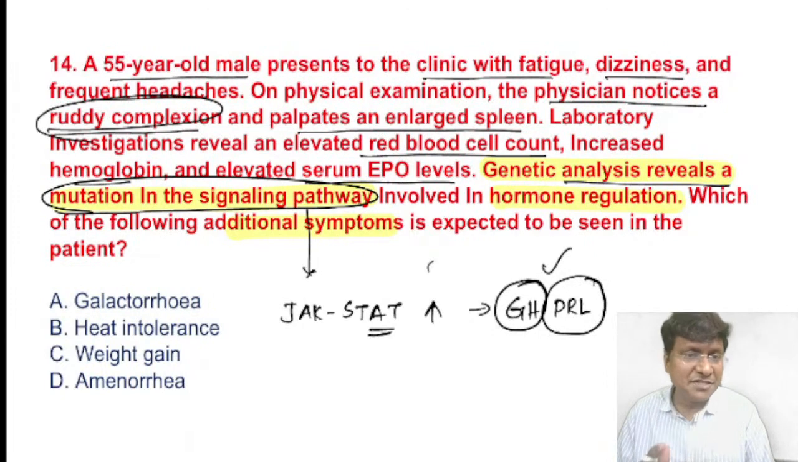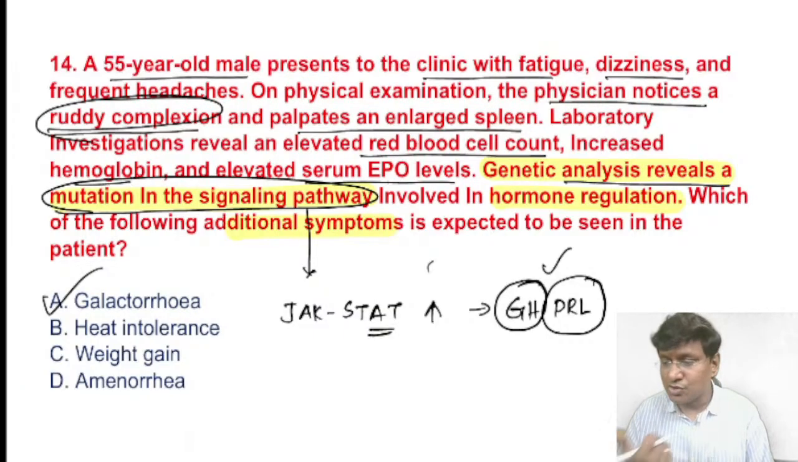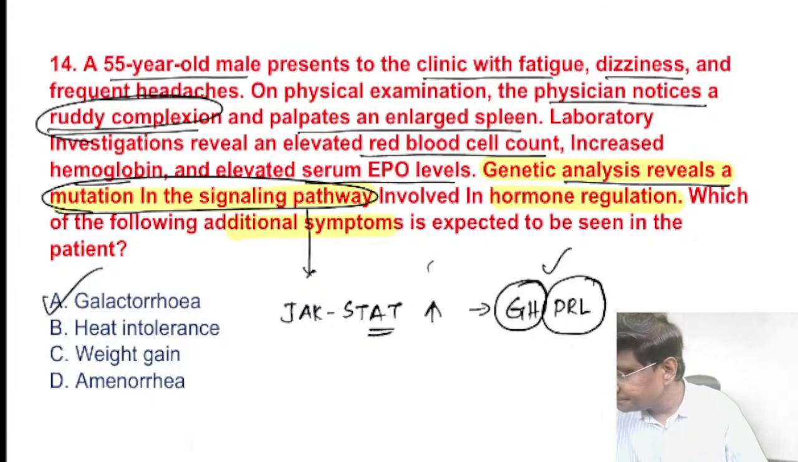So what will be the features due to an increase in the prolactin level? That will be galactorrhea. So this particular patient will have galactorrhea as the additional manifestation. Why? Because the genetic analysis reveals a mutation in the signaling pathway, and what is that? That is prolactin and growth hormone. Prolactin also acts through this signaling pathway, and that can result in the development of galactorrhea. All right. Now you see the next question.